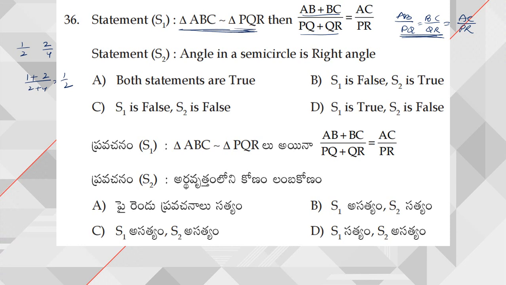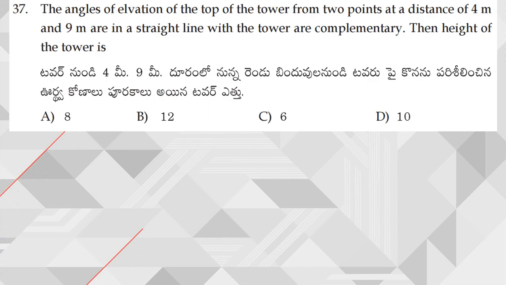Next, angle in a semicircle is right angle. So it is also correct. So both statements are true. Next, moving on to question number 37.